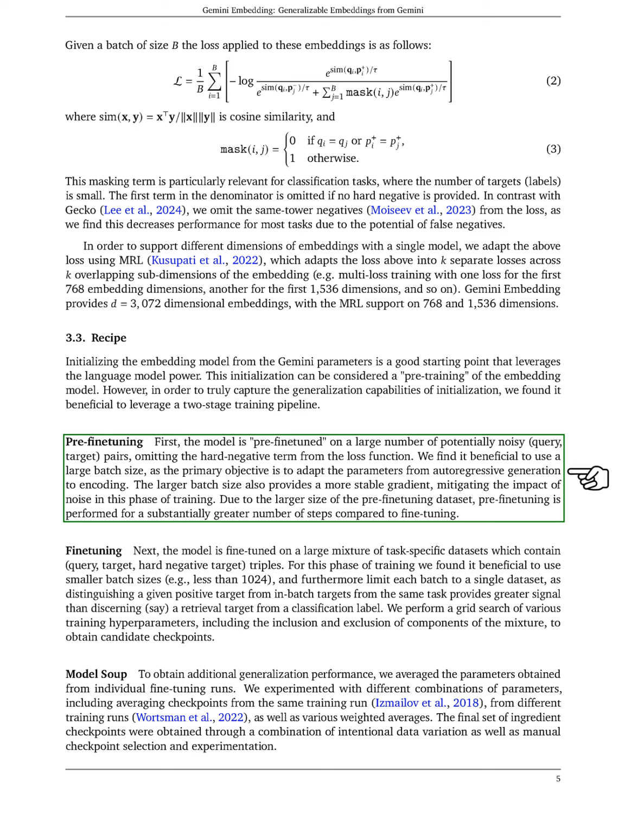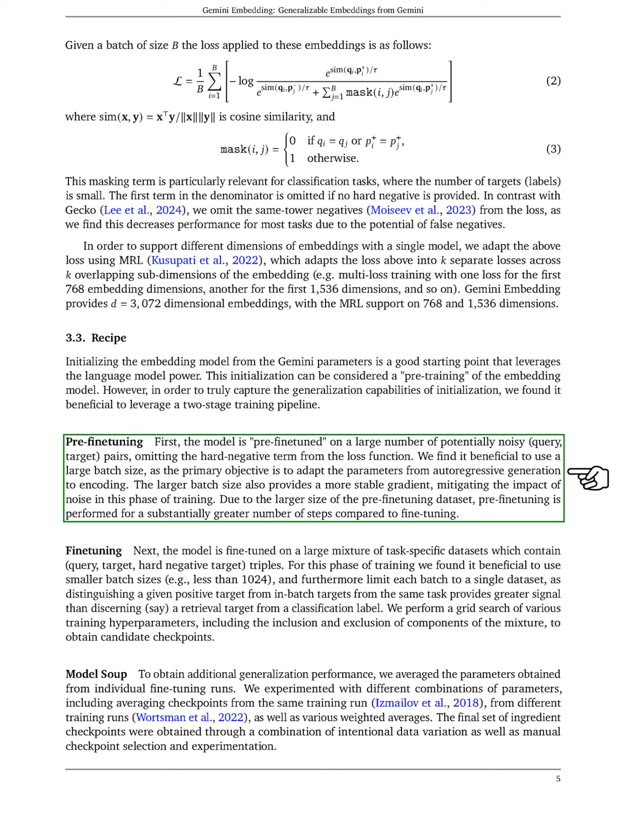Section Summary. In this section, we detail the Gemini embedding model, which utilizes a transformer architecture initialized from Gemini to create comprehensive input representations for various tasks, employing mean pooling and a noise contrastive estimation loss for training. We also describe our 2-stage training process, consisting of pre-fine-tuning on noisy data followed by task-specific fine-tuning, and our approach to enhancing generalization through parameter averaging from multiple fine-tuning runs.